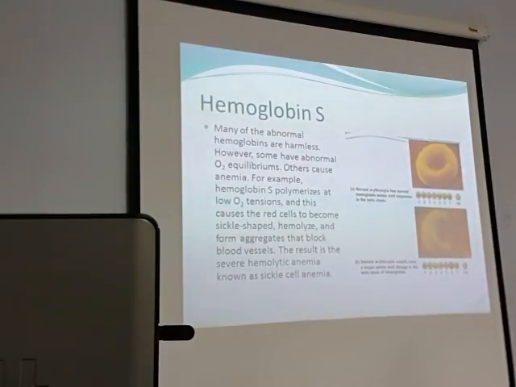Hypoxia will cause crystallization of the hemoglobin. Crystals cannot change form, they are solidified. And these crystals will change the form of the hemoglobin, not only the hemoglobin, the RBC also, at low oxygen tensions, that means hypoxia.